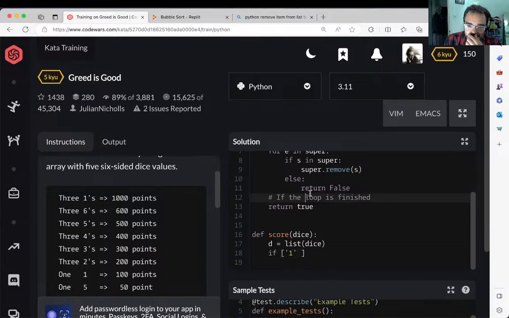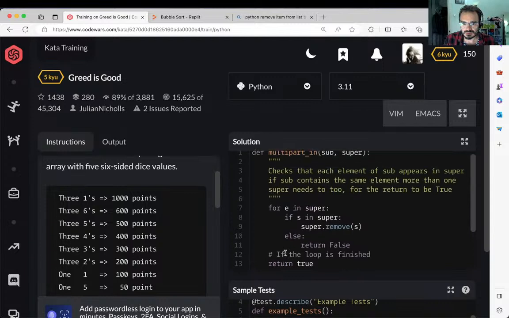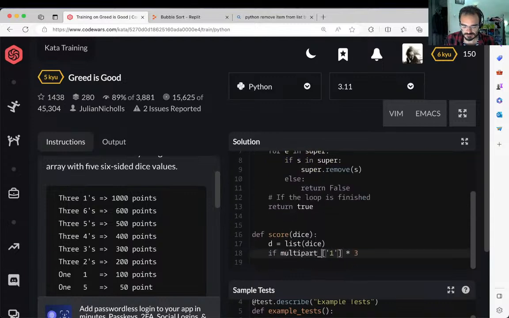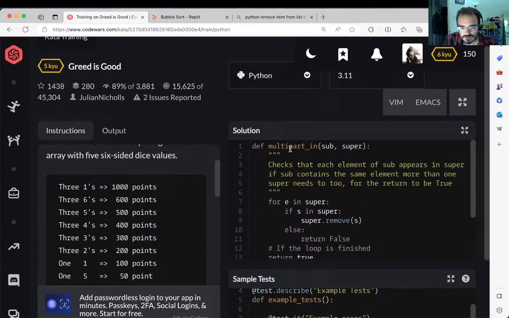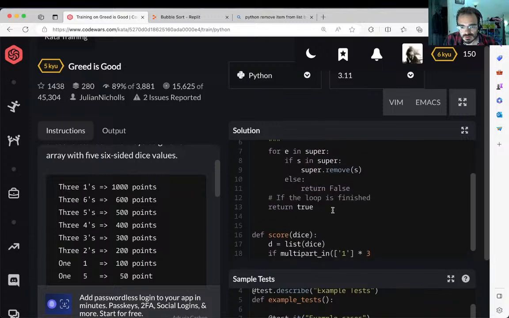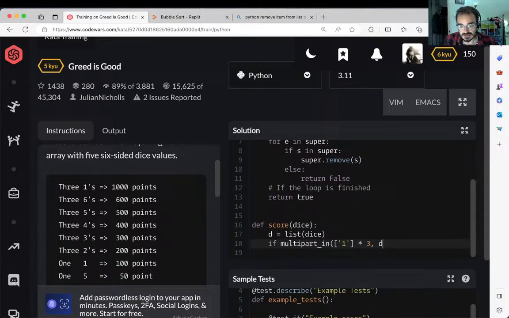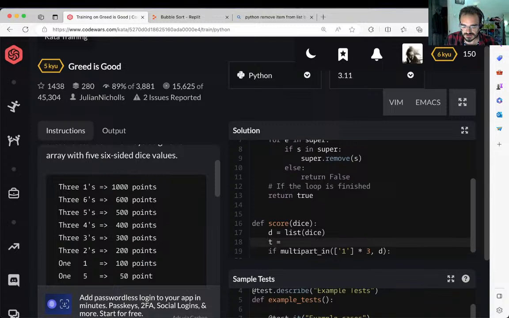Okay, so we've got D, and this will modify D. The beauty of it is that this will pop things out. So the calling context when I call it: if 1 times 3, if multipart in, this is such a daft name, but yeah, if multipart in, D. Total is 0.